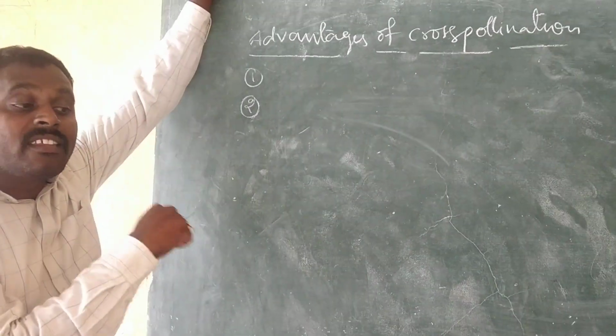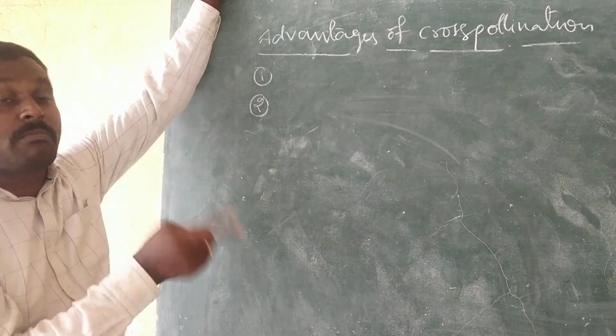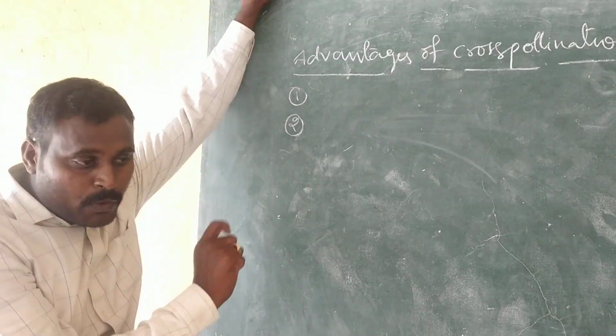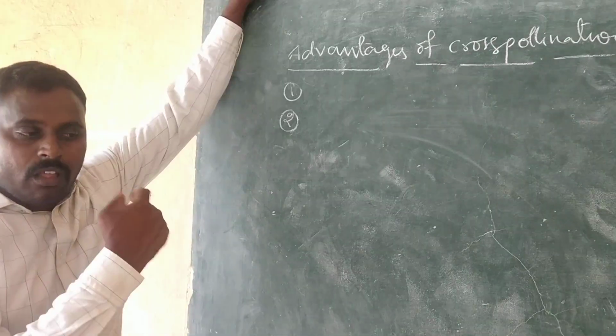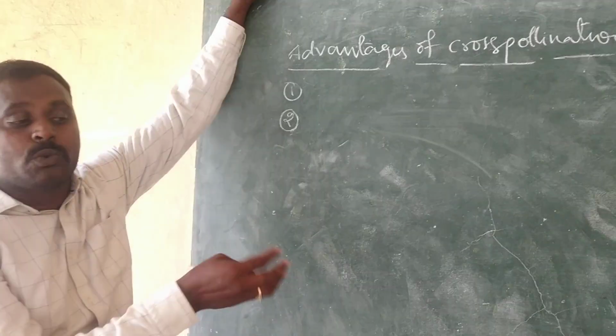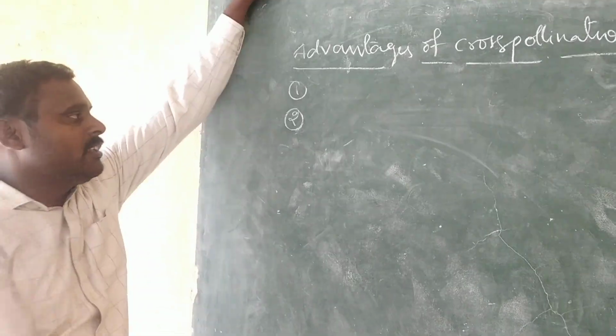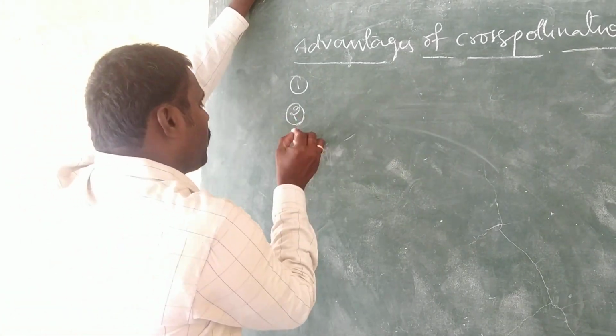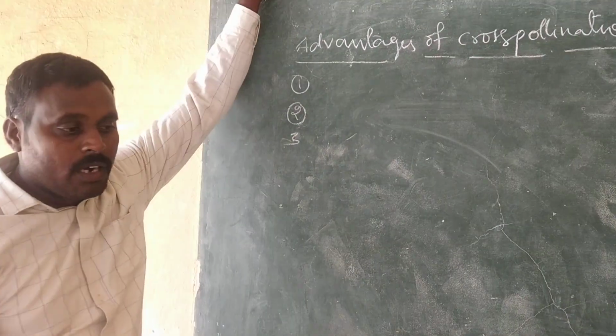But cross-pollination increases the adaptability of the offspring towards a changing environment. That is the second advantage of cross-pollination.